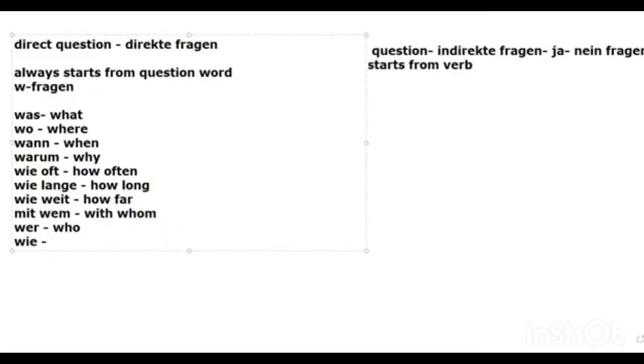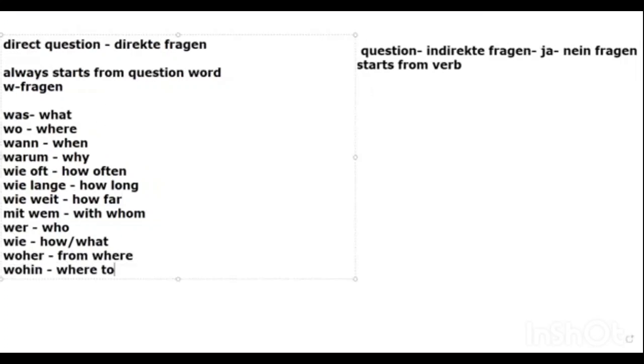Wie has two meanings: one is how and one is what also. Woher means from where are you coming, and wohin is where to, where are you going to. So if you have these kinds of questions, that means you are asking direct questions.